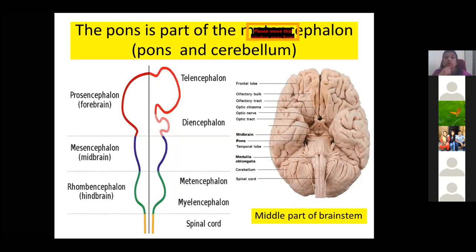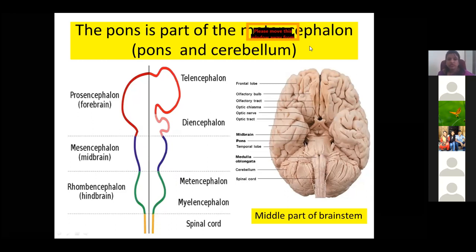Okay. As I told you, the brainstem consists of three parts: midbrain, pons, and medulla. This is the pons, the middle part. That's why it's like a bridge between the midbrain and the medulla oblongata. In Greek, the name itself indicates it's like a bridge. Here you can see the prosencephalon, mesencephalon, and rhombencephalon. This is the pons; below is the medulla, above is the midbrain.